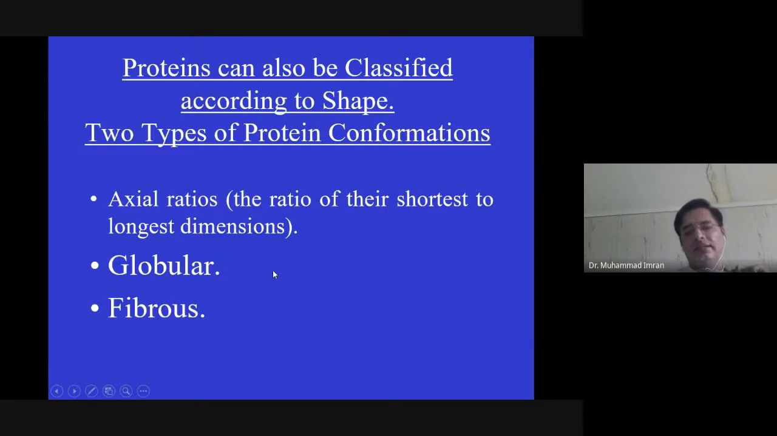Mostly it contains less than 3 axial ratio. What is the axial ratio? The ratio between length and breadth is known as the axial ratio. Fibrous proteins have an axial ratio mostly more than 10, and if the axial ratio is between 3 to 10, it may be a globular protein or a fibrous protein, or it may have a dual function. Globular proteins have a three-dimensional structure and are mostly functional proteins, and fibrous proteins mostly contain secondary structure, alpha helices and beta pleated sheets, and they are mostly structural proteins.